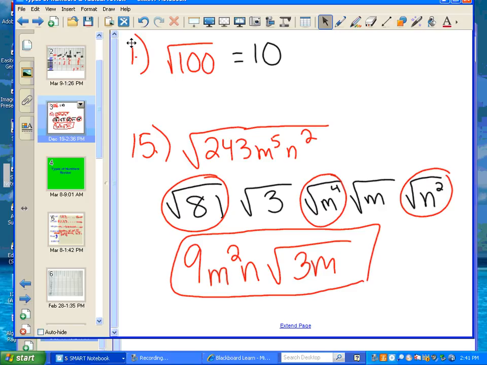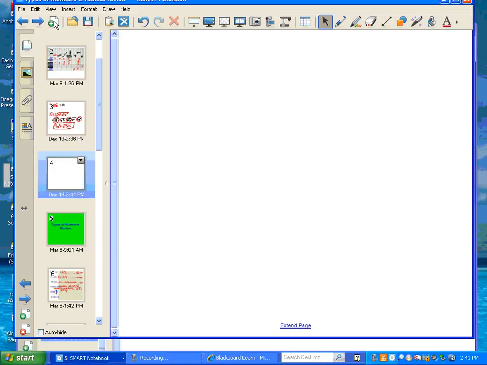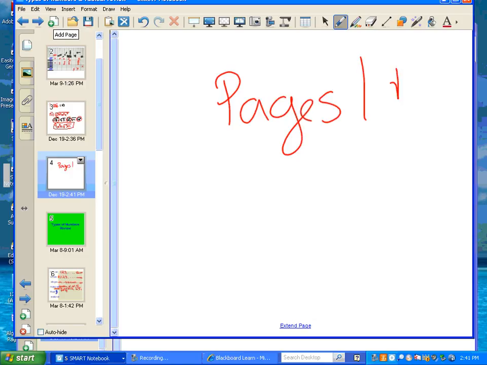Okay, here's what I want you to do for homework. Just pages 1 and 2. Okay? It should not take you very long. Please don't lose the packet. I want to use this packet in class tomorrow. Okay, all you need to worry about for Thursday's quiz are types of numbers and radicals. So it shouldn't be that bad for you guys.